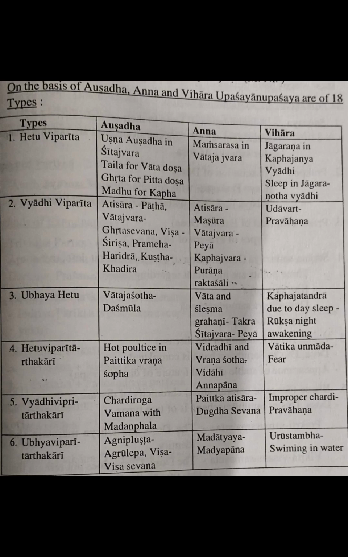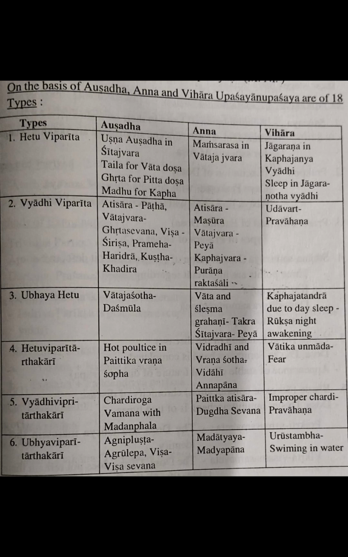In Hetu Viparita Aushadha, in the Aushadha category, we give what is opposite to the cause of the disorder. Ushna Aushadha in Sheeta Jwara. Sheeta Jwara means severe cold sensation, so we give Ushna Virya type of medicines. Opposite to the cause of the disorder we are giving. That is an example of Hetu Viparita Aushadha.